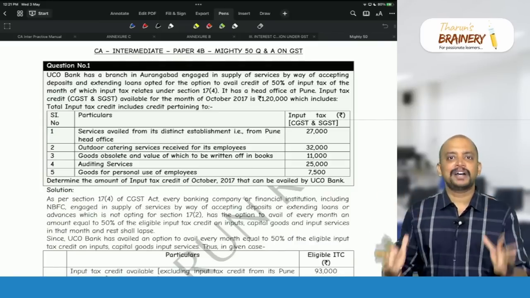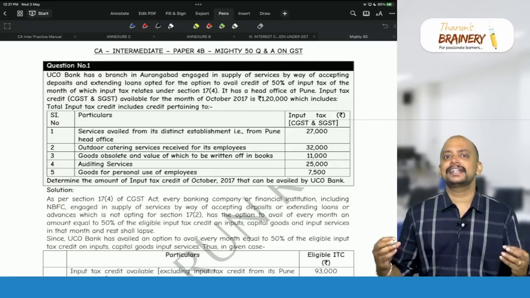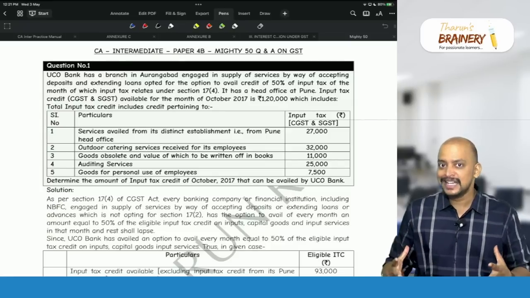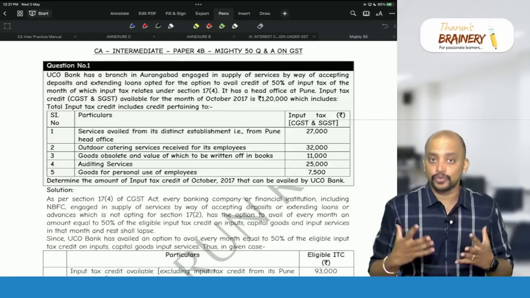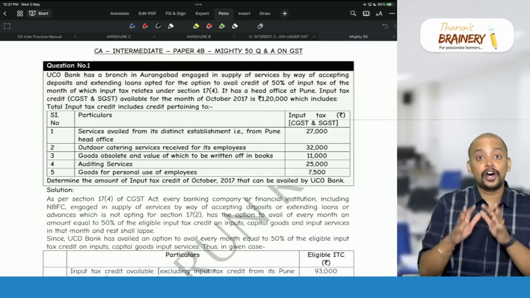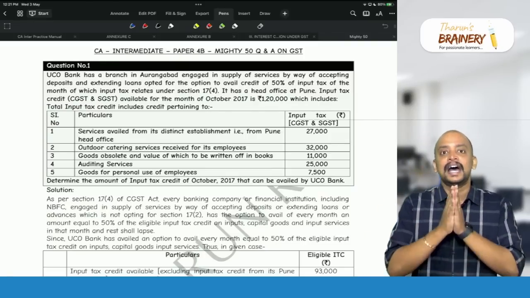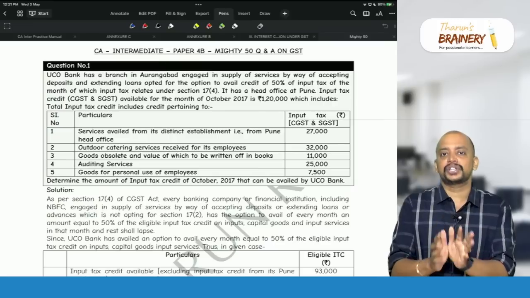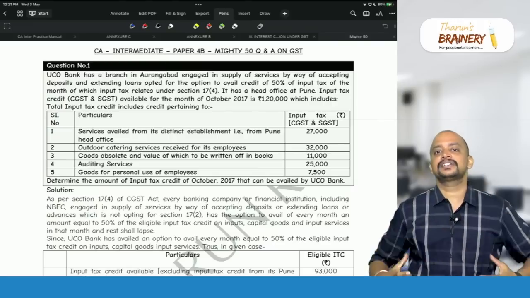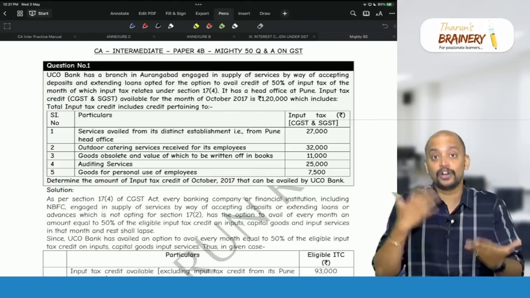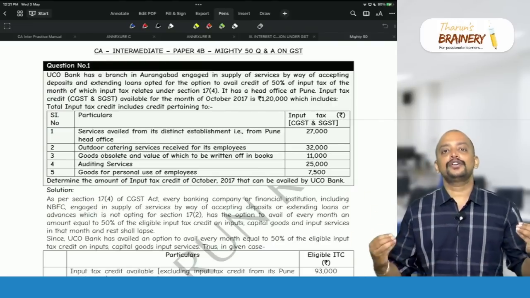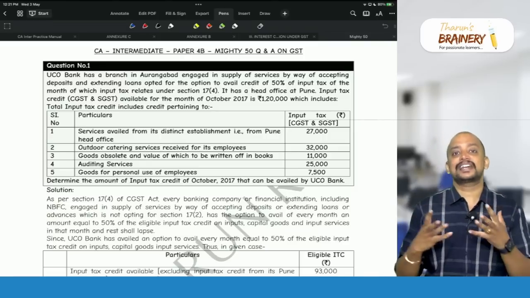This mighty 50 questions contains the top 50 questions selected from different sources, and these are not past exam questions, so not tested in exam so far. These are the difficult questions, the standard questions at CA intermediate level, even beyond CA intermediate level. So if at all the paper is difficult, you can expect these kind of questions.